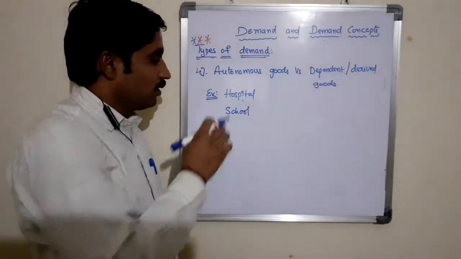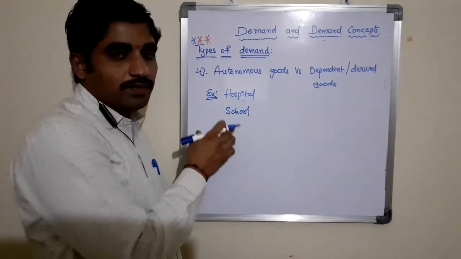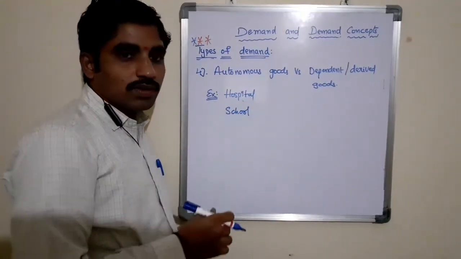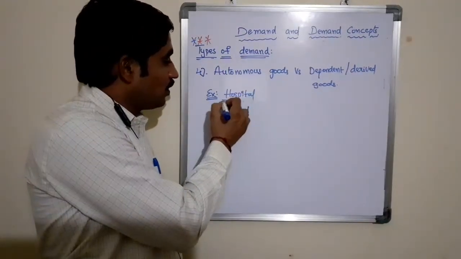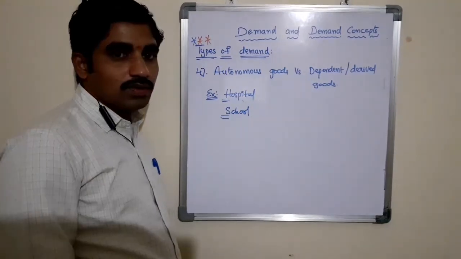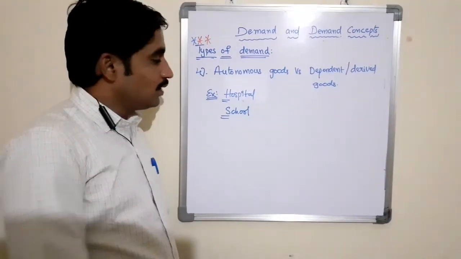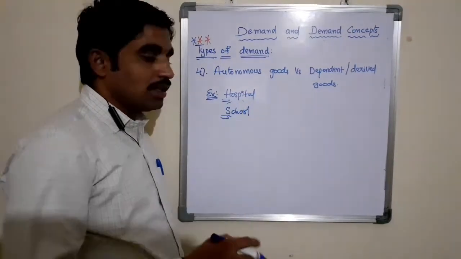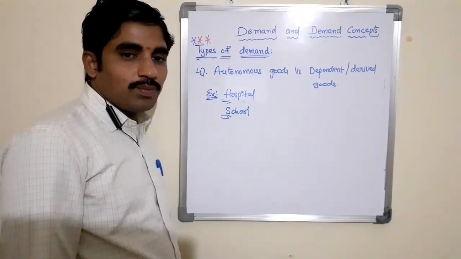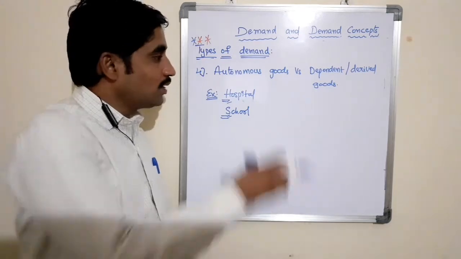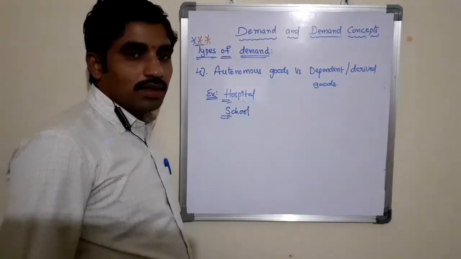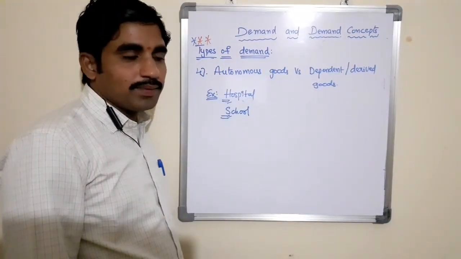So these are all called autonomous goods demand, autonomous services demand. They do not depend on any other services or products to get the demand.